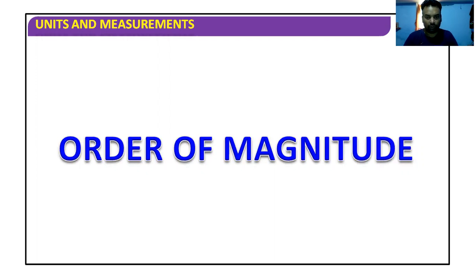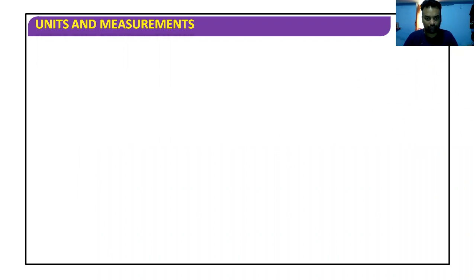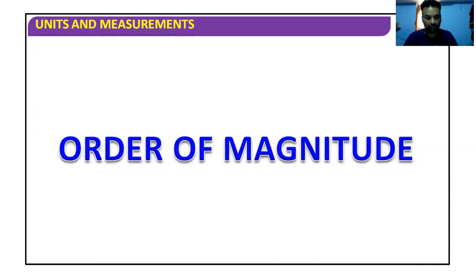On the next part, order of magnitude. Again, it's a very important part, order of magnitude. तो यहाँ पे हमारे पास कुछ वैल्यूज होंगी जो 10 की पावर में होंगी, और उनका मल्टीपल होगा 1.6, है ना, like charge on the electron, 1.6 into 10 raised to the power minus 19 coulomb.